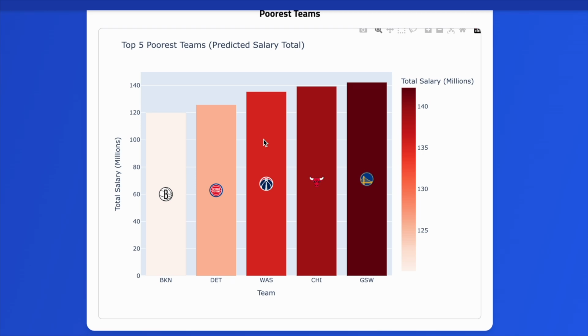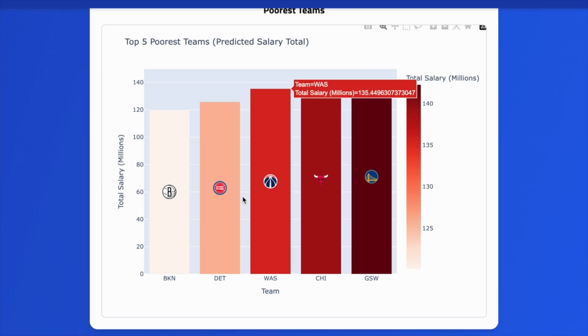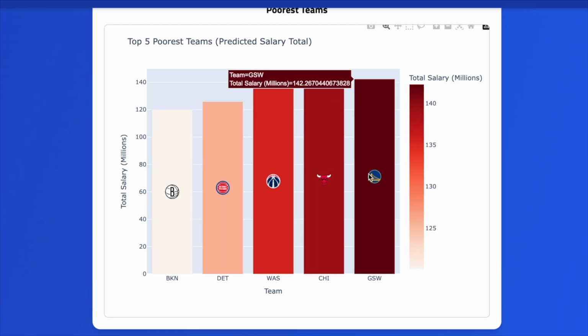Likewise, we can see the poorest teams. We can see that 2 of these teams were at the very bottom of the NBA, the Brooklyn Nets and the Washington Wizards this season. Whereas the Golden State Warriors, you might not expect them to be here as part of the top 5 poorest teams, but this could indicate that their roster is very much top heavy, where their starting lineup could be playing very well, but the remainder of the team might not be as strong as some of the other teams in the NBA.